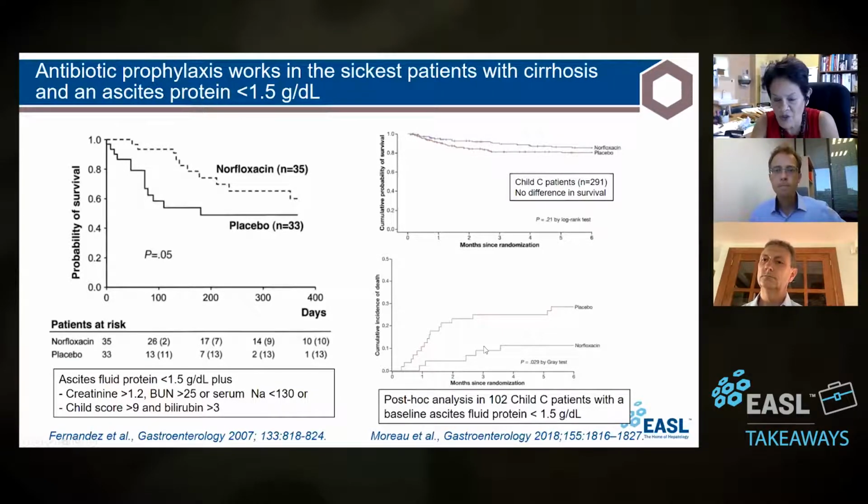And in Moreau, the median MELD was 21 or so. So these are very sick patients. If these are very sick patients that by some miracle have never had SBP, then I would probably consider them on norfloxacin prophylaxis. And I usually try to do this if the patients are, for example, on the transplant list, right? So they're at the top of the transplant list. They've never had SBP. And now if they get an infection, they're going to lose their place in the transplant list. Those are the patients that I would consider for primary prophylaxis.